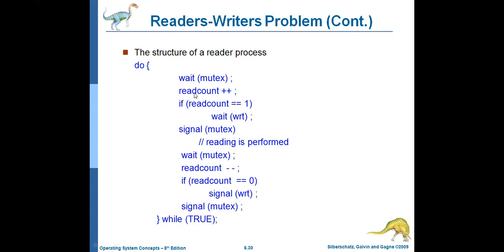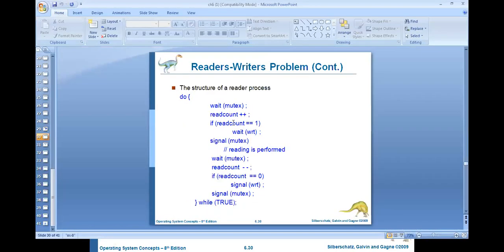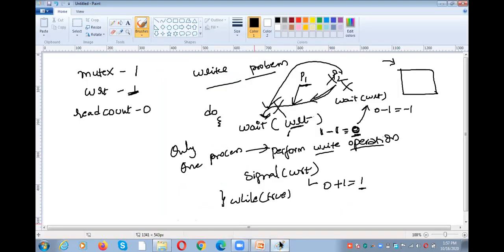information. Whenever a reader enters, automatically read count is incremented. Like that, each time the read count is incremented. So only for the first reader, read count is 1. So at that time only wait of WRT is performed. For read count equal to 2, read count equal to 3, we need not perform the wait operation on the WRT. Why? Because there is only one writer, and at a time only one is allowed to perform the write operation, right? So whenever there are multiple readers, let me explain to you with the paint.